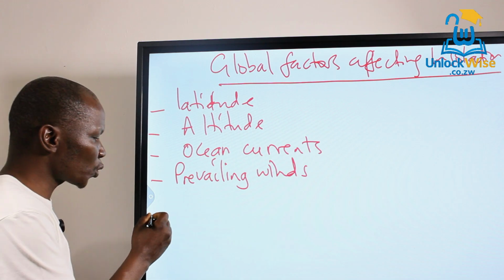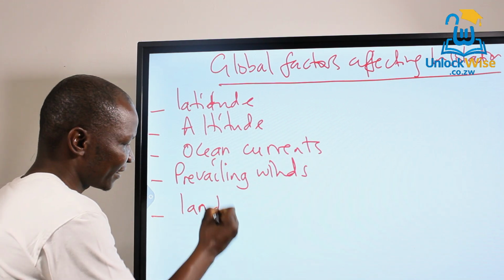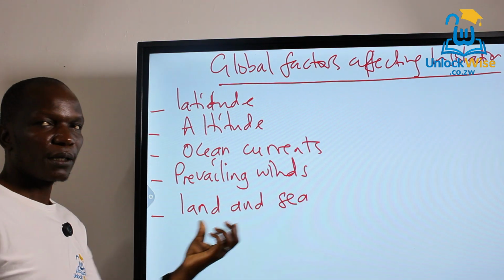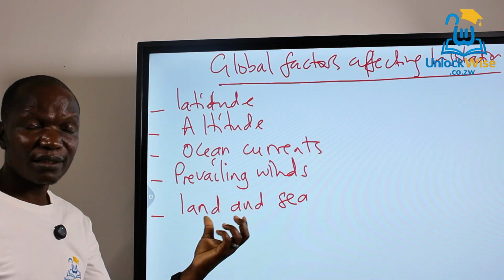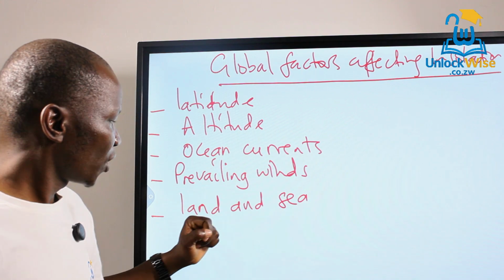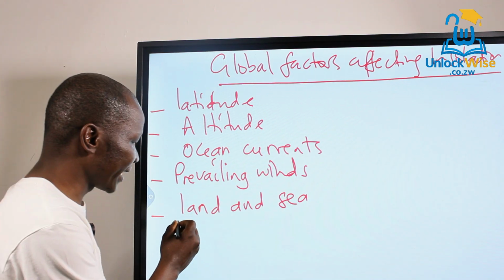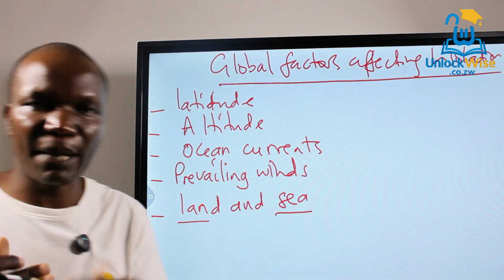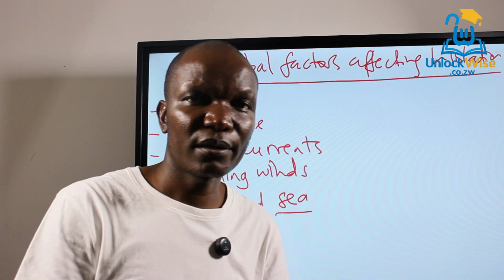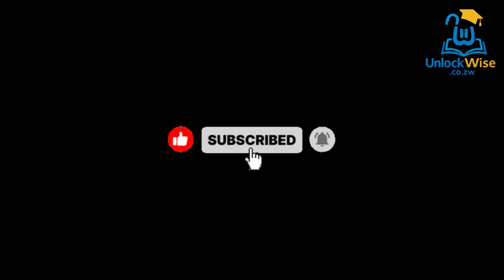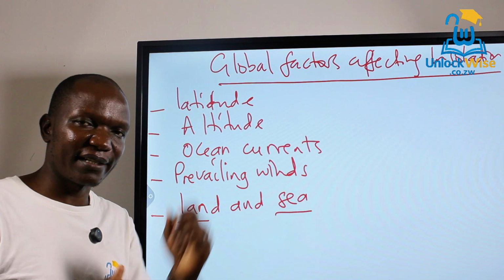You can even also look at land and sea. This is also a very examinable area. Right here, you have to know something. The land and the sea have what we call different specific heat capacities. We're talking about the amount of heat that is needed to change the temperature of 1 kg of a substance by 1 degree Celsius.